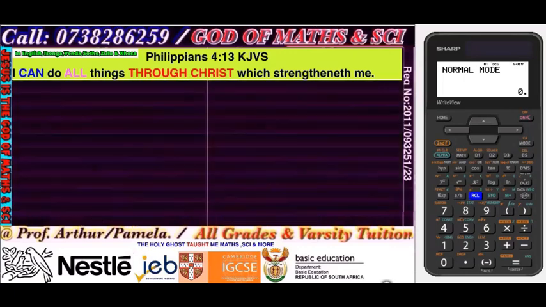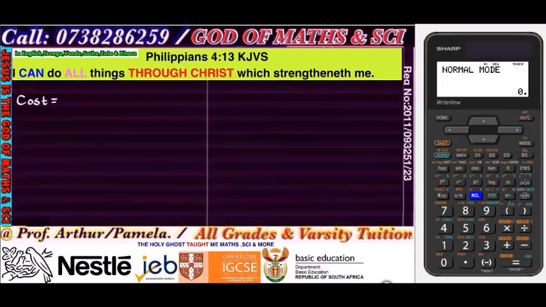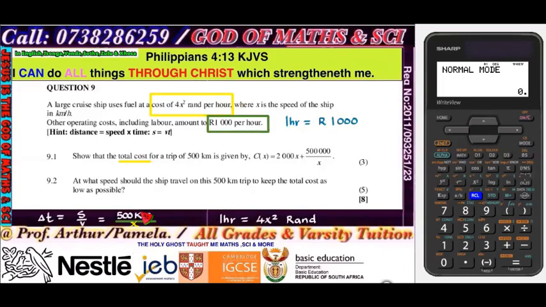So the total cost will be 1,000 times 500 over x, because that's the number of hours. I take the 500, divide it by x, and times it by 1,000. There we go. Then plus that for the labor.